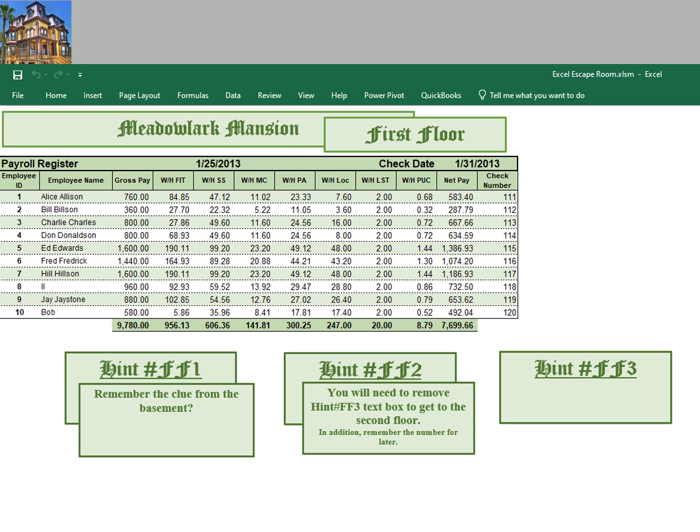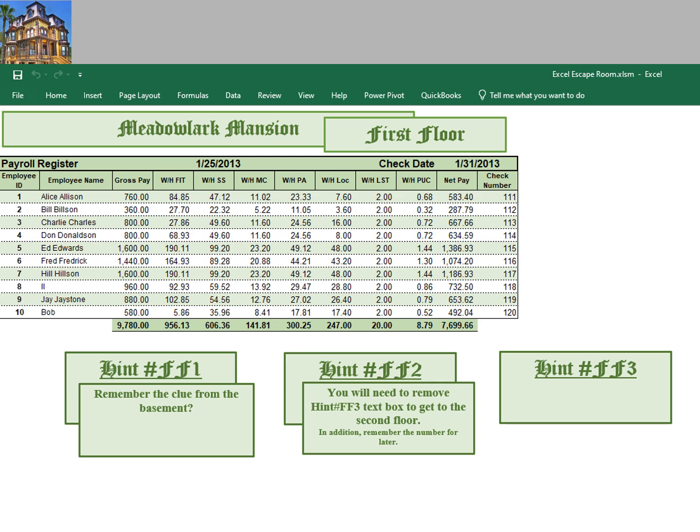And with that said, we have a clue here. Remember the clue from the basement, which is trust but verify. The way this is set up is that most of the cells are locked where students cannot edit them. However, I do have an area over here where I did not lock them. And trust but verify simply means that there's probably something fishy going on here.